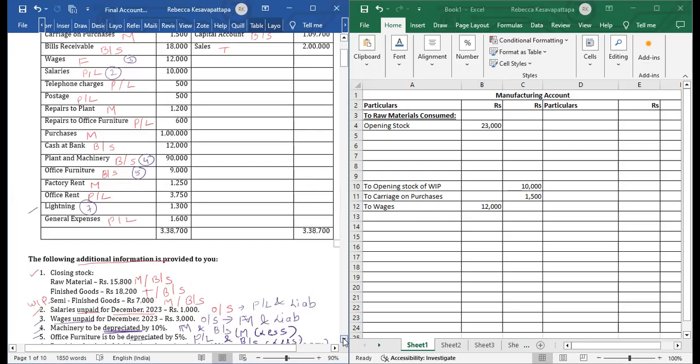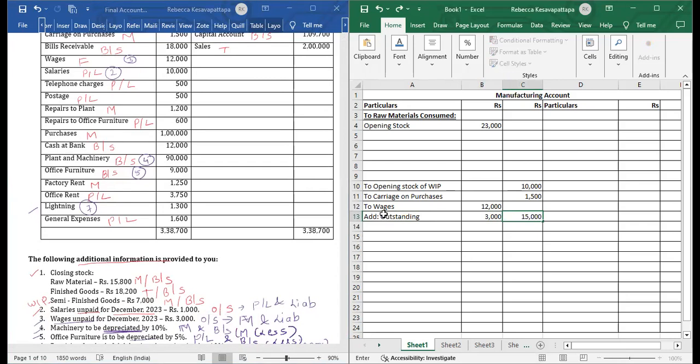Wages unpaid for December 2023, rupees 3,000. Unpaid means outstanding. So we will write here add outstanding. How much is outstanding given? 3,000. So 12,000 plus 3,000 will give us 15,000.